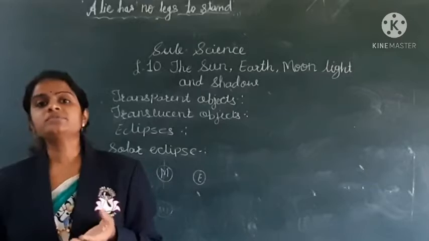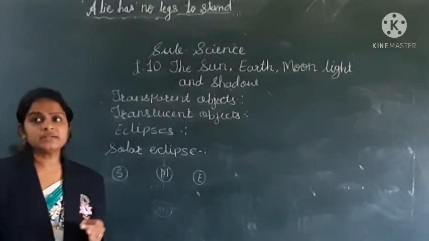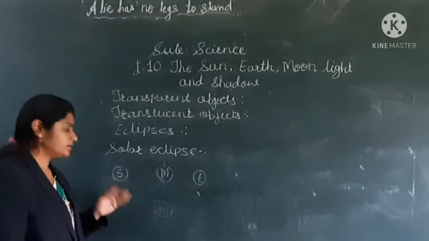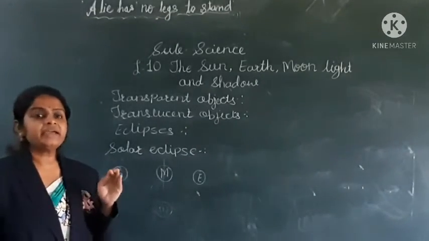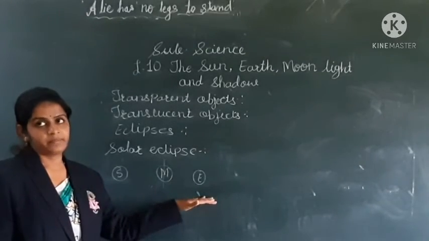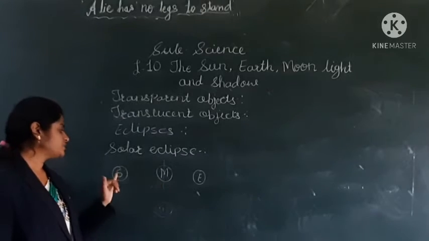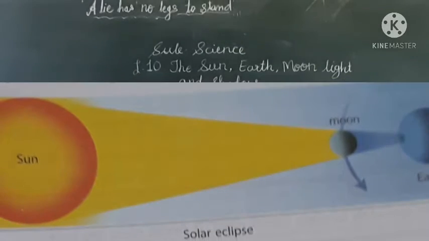But sometimes on a new moon day, the sun, moon and the earth are exactly in a straight line. Okay, so the moon is lying in between the sun and the earth.